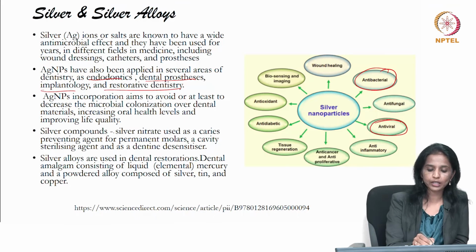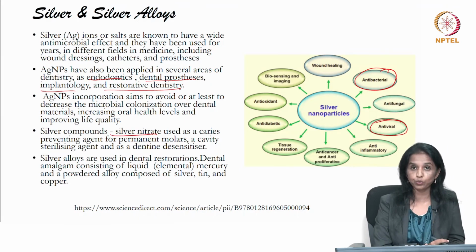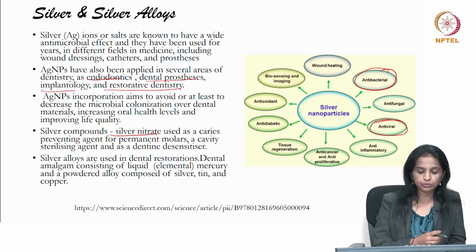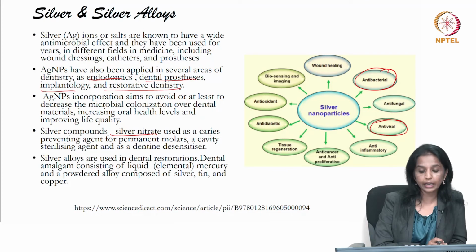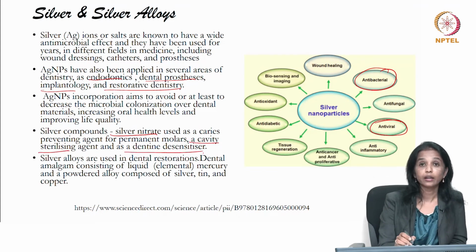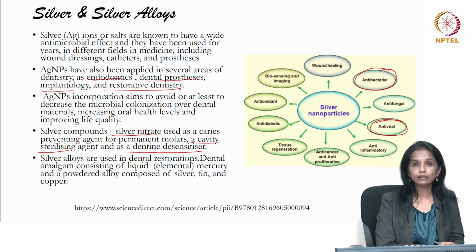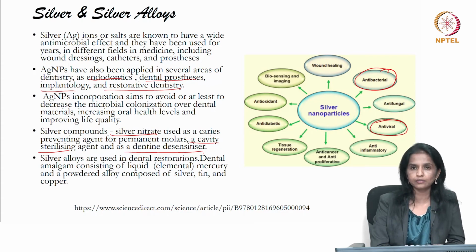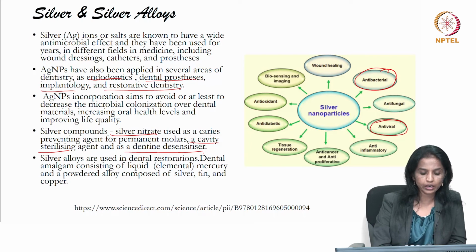Silver compounds, especially silver nitrate, are even used as a caries preventing agent, as a solution applied on the tooth substance, the caries tooth, so that there is no further recurrence of caries, and it is used as a cavity sterilizing agent and a dentin desensitizing agent. The only disadvantage of silver nitrate, as for the properties mentioned above, is that it would cause severe discoloration. Otherwise, for its potent antimicrobial action, it would really serve as a very good cavity sterilizing agent.